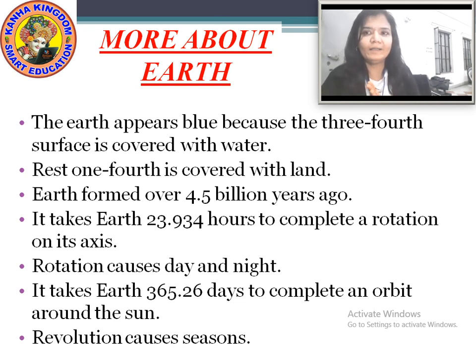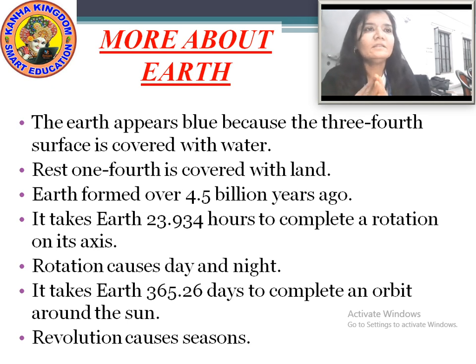Now the blue part which we see is the water. And you must have seen that most of the earth is covered with water. So it is said that 3/4 of the surface of the earth is covered with water and 1/4 is covered with land.